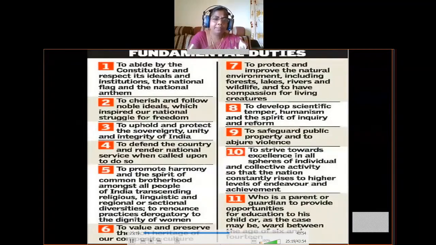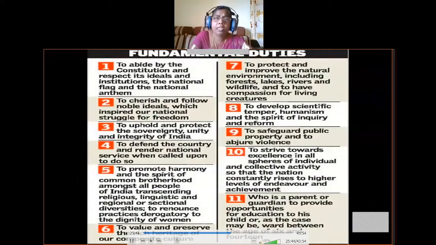Okay, so next, coming to the third fundamental duty, to uphold and protect the sovereignty, unity and integrity of India. So India became independent in 1947. So from then onwards, it became a sovereign country. That means there is no need to listen to the orders of other countries, and internally also it is supreme.